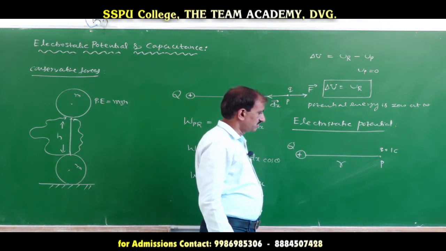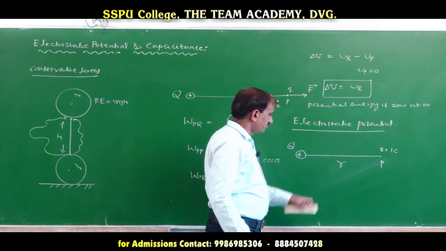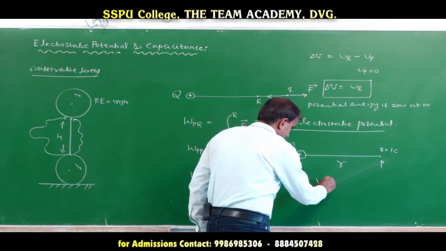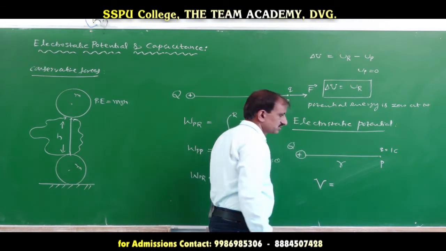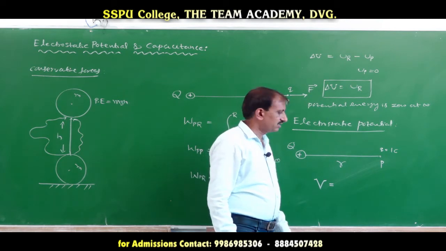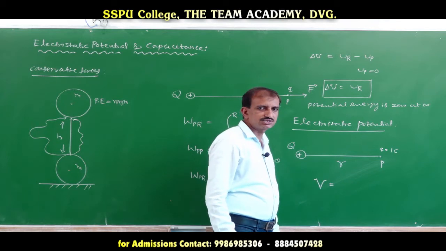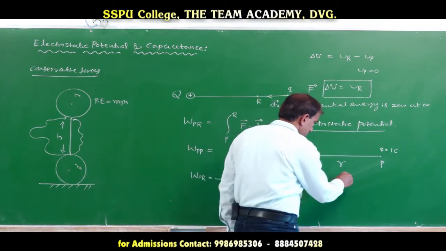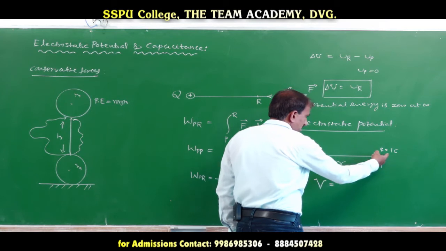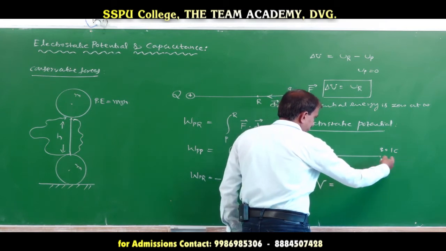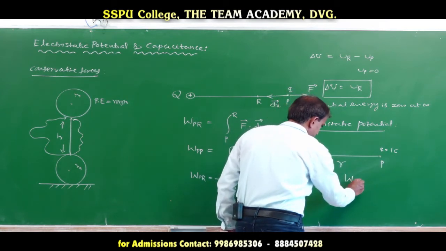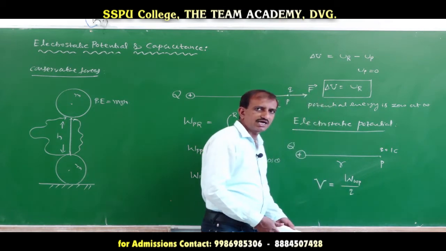The potential is denoted by the symbol V. The electrostatic potential at P in an electric field is defined as the amount of work done in bringing the charge q from infinity to point P.